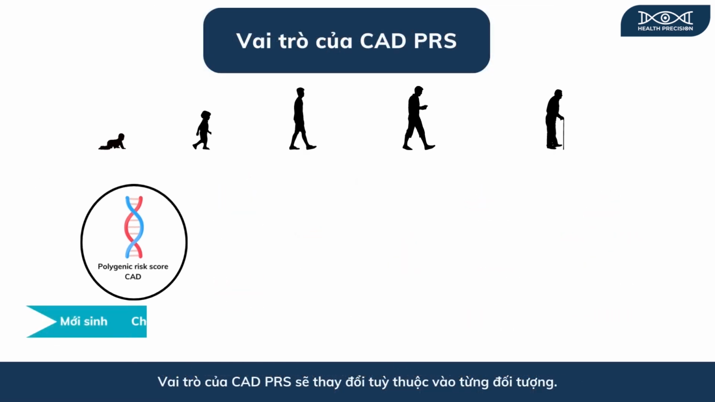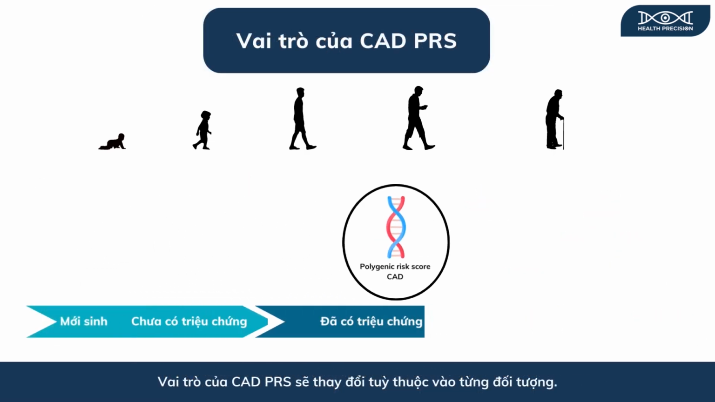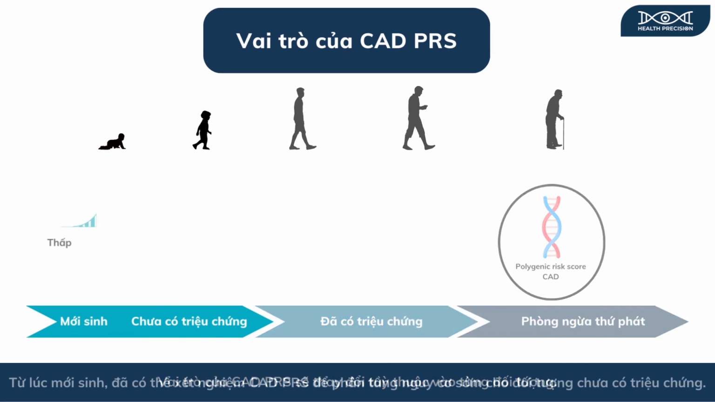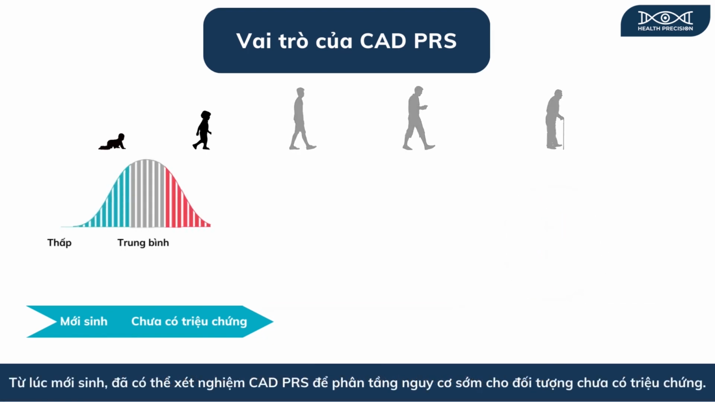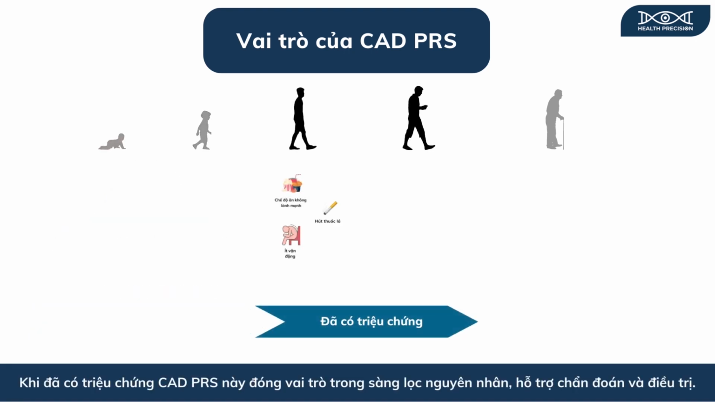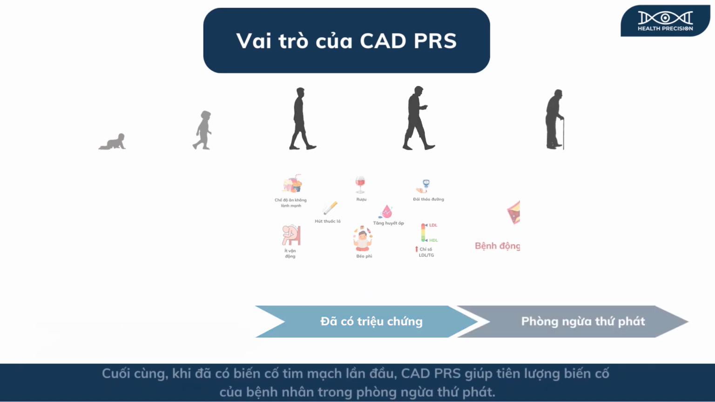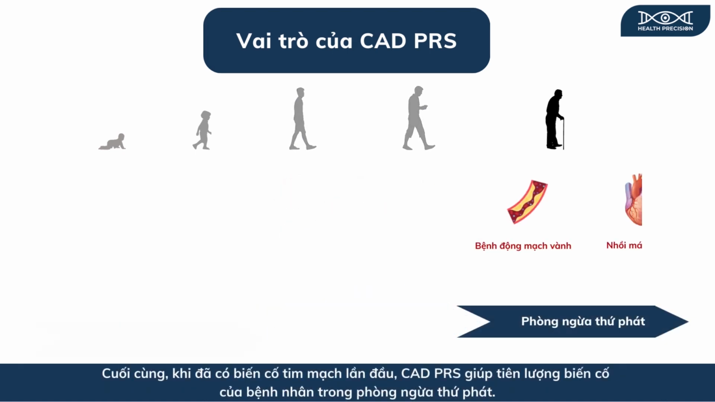The role of CAD-PRS will vary depending on the individual. From birth, the CAD-PRS can be used to early stratify risk for asymptomatic individuals. When symptoms are present, the CAD-PRS plays a role in screening for causes, aiding diagnosis and treatment. Finally, when a patient has had their first cardiovascular event, the CAD-PRS serves to predict the patient's prognosis and secondary prevention.